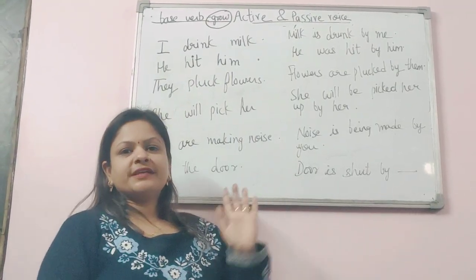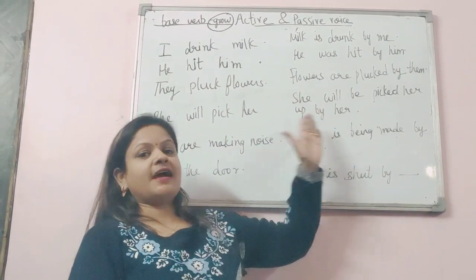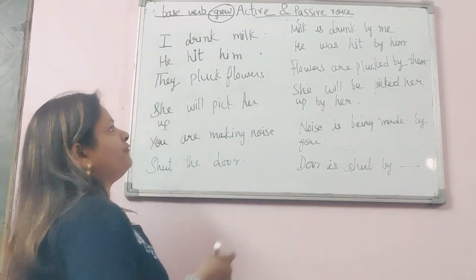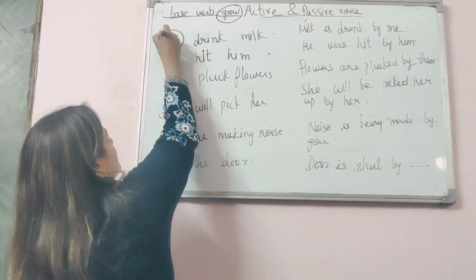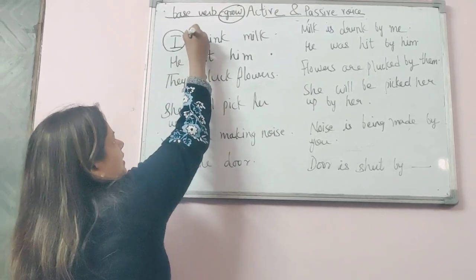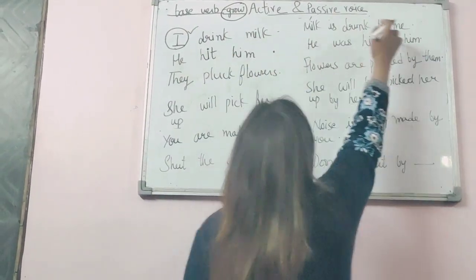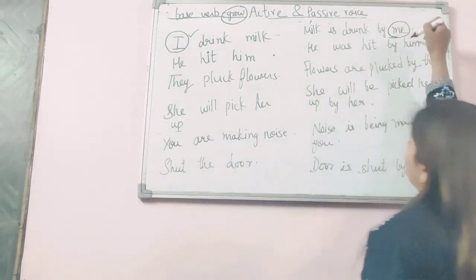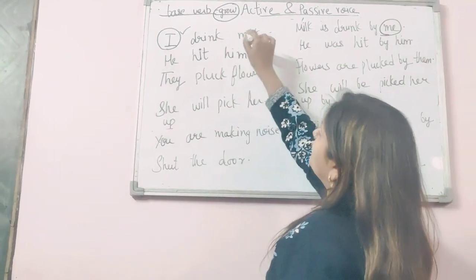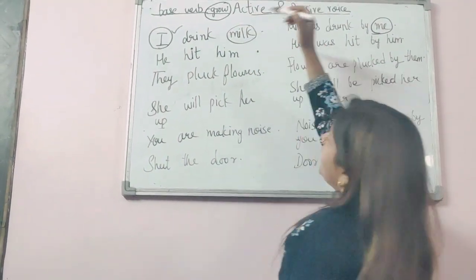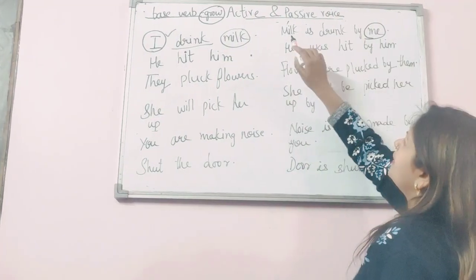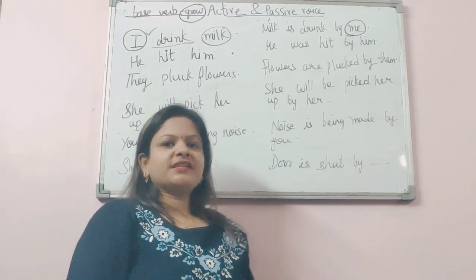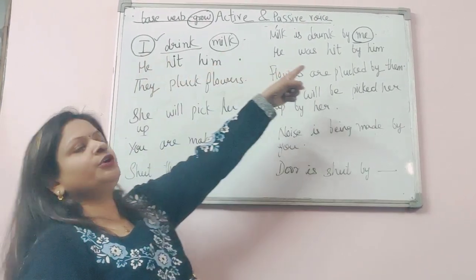I have written a few sentences in active and passive voice, and I want you to notice the basic changes that we make. Like if we have the subject as I, when this I is turned into the object, it will be turned into me. Like, I drink milk. So here the object is milk and it is in simple present tense, so it will be milk is drunk by me, not I. Okay, so it is a clear change that I will be turned into me.